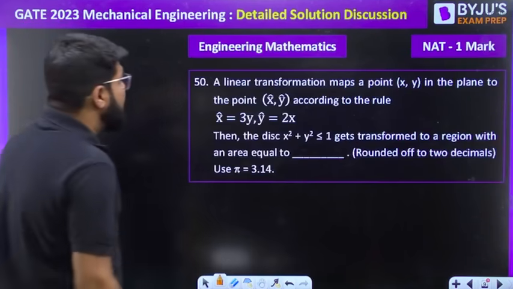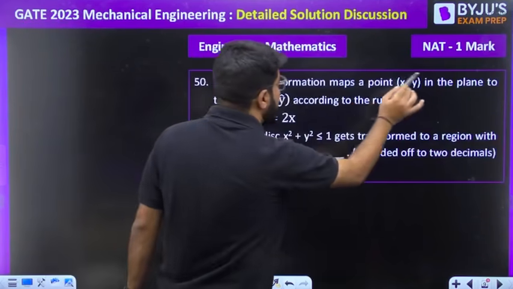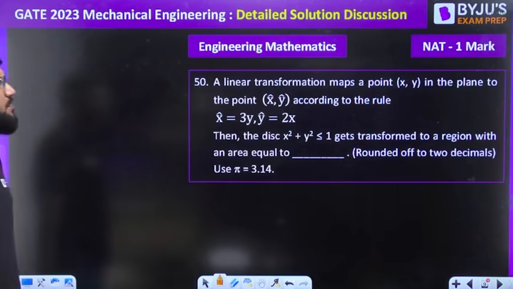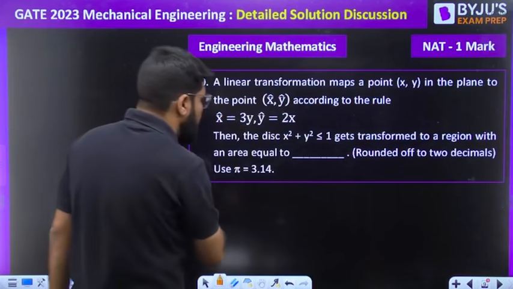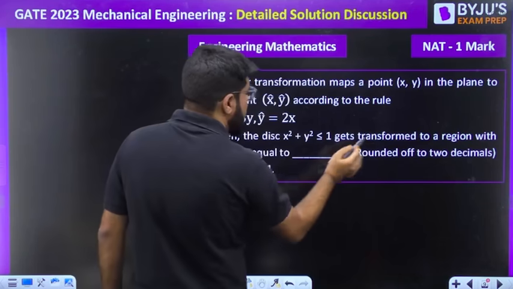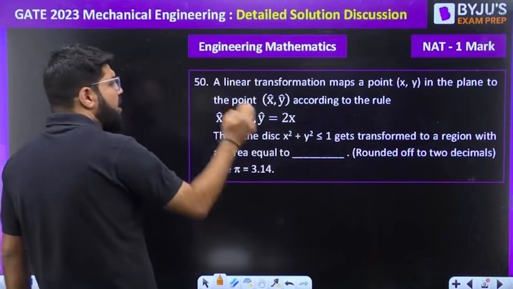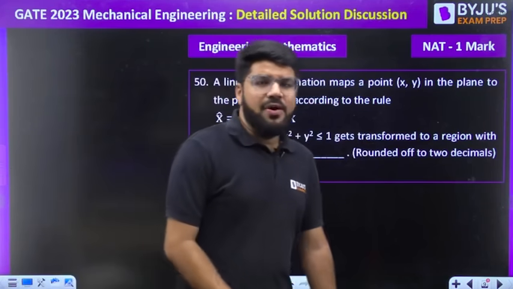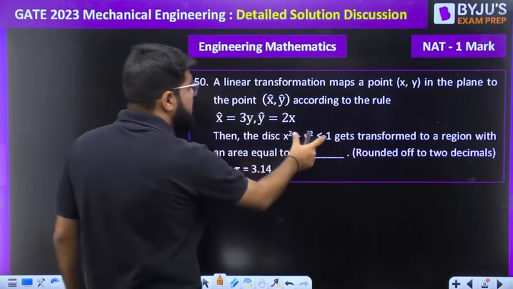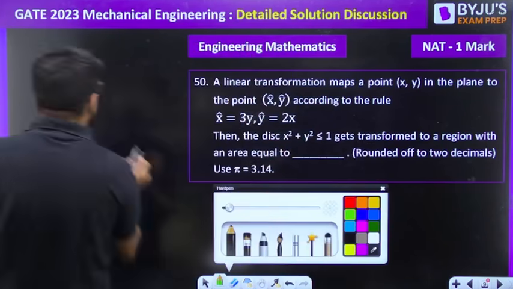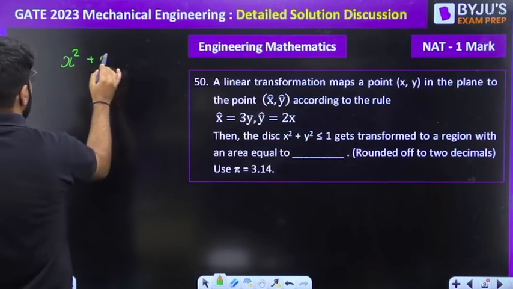Here, question 50. A linear transformation maps a point xy in the plane to the point x cap y cap according to the rule given to you. Then the disk x square plus y square less than equal to 1 gets transformed. So the point transformation is given. What will be the transformation of this disk? This is a circular disk, but a very simple question. Logically, you can just solve this.